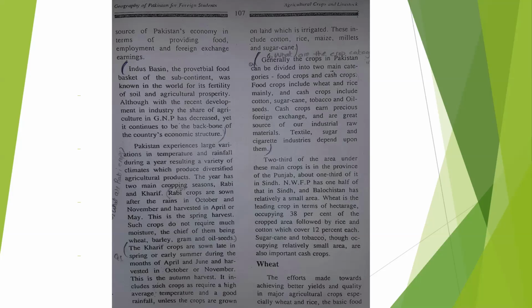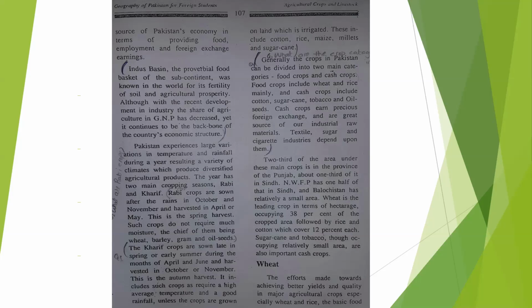Cash crops earn precious foreign exchange, meaning we are exporting these crops and earning foreign exchange, and they are a great source of our industrial raw material. Textile, sugar and cigarette industries depend upon them.